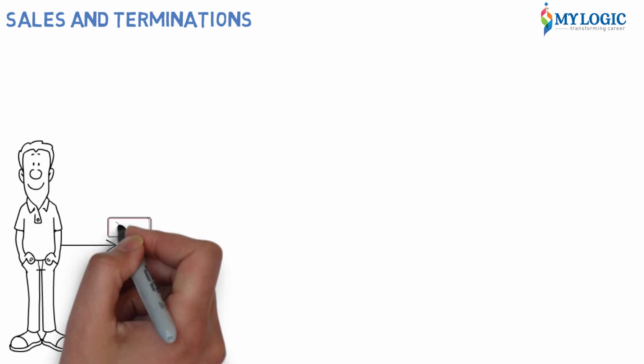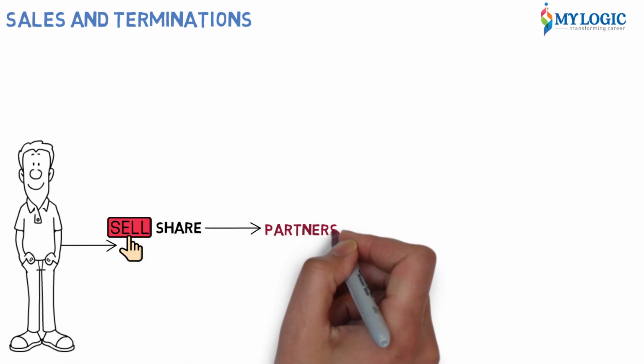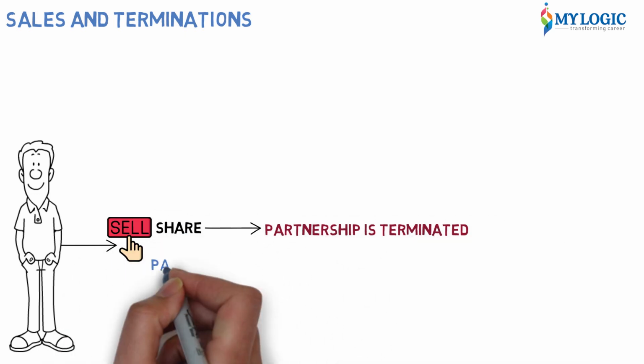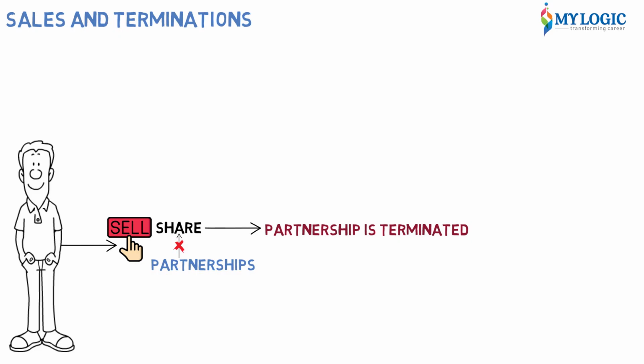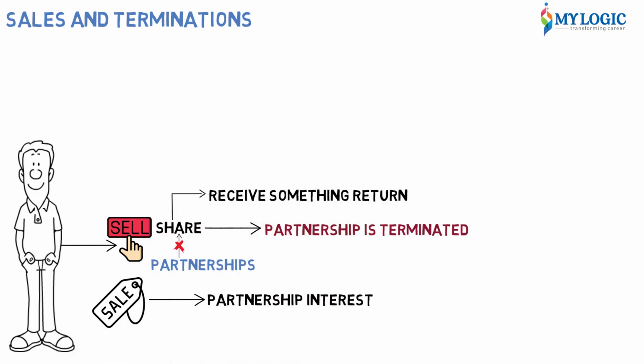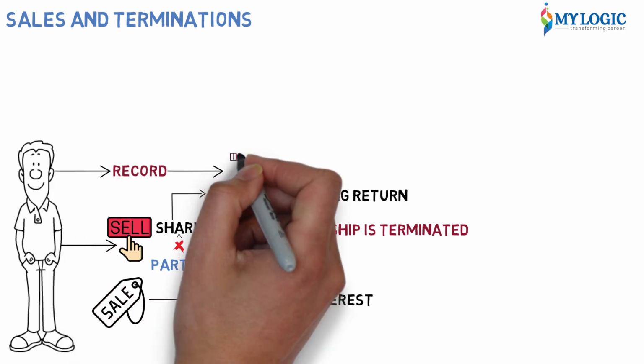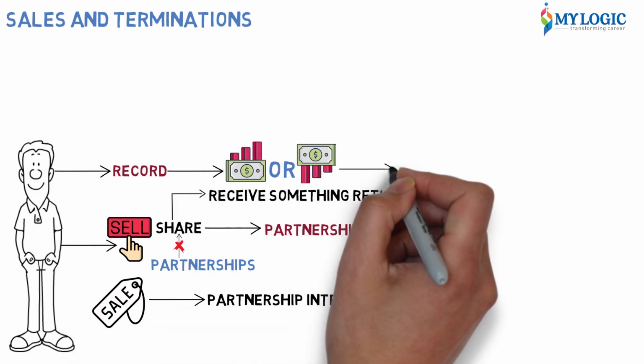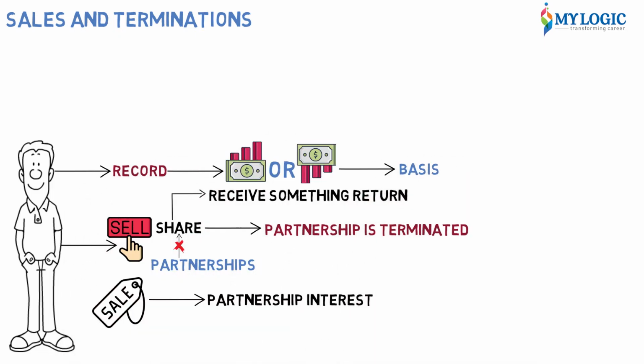Sales and terminations. When the partner sells his share, his partnership interest is terminated. Partnerships do not have shares and all that. When a partner decides to leave, he can sell his interest and just go out of it. So, sale of the partnership interest. When a partner sells his interest, he will receive something in return for it. At that time, he will record his gain or loss depending upon his basis and what he gets.